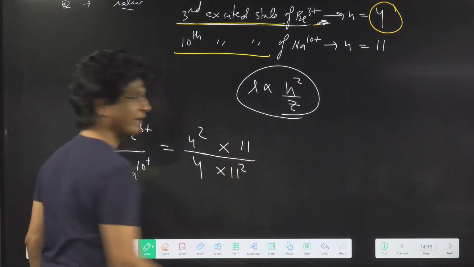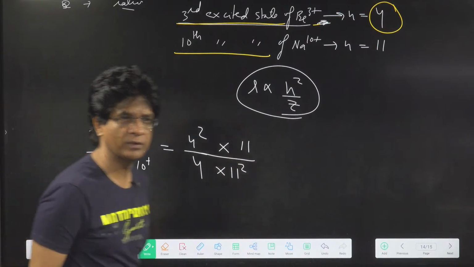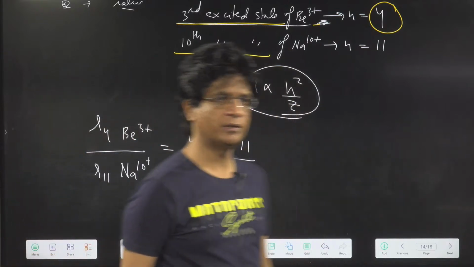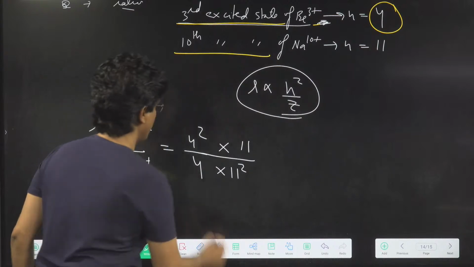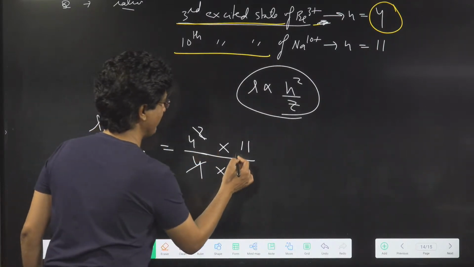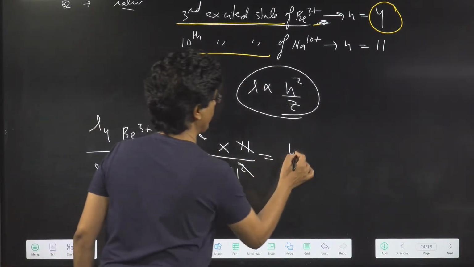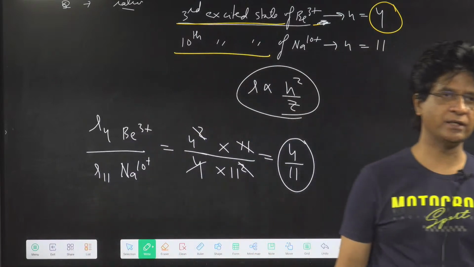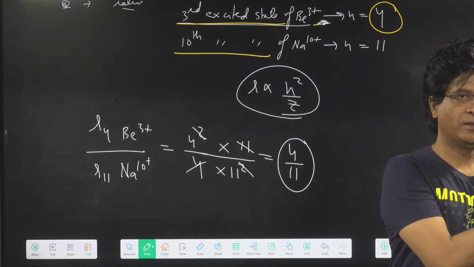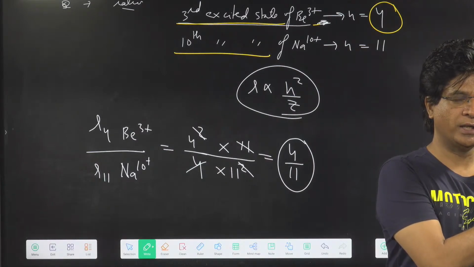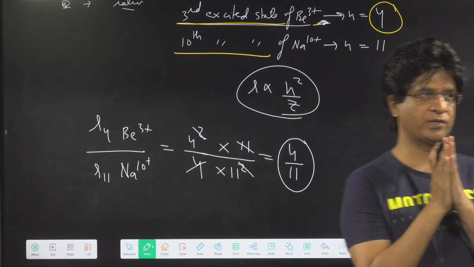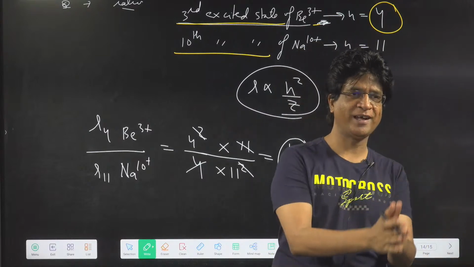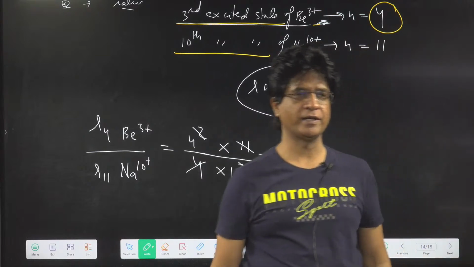What is that? 11. Who said the answer? Dinesh. Dinesh correct. So 4 and 4 cancel. 11 and 11 cancel. This will be 4:11. Vijay correct. Joshna correct. Very good. Dwarkadhish correct. Oh, Bhagwan Krishna hai to. Dwarkadhish ji, very correct answer. Manish correct. Now everyone is getting correct answer.